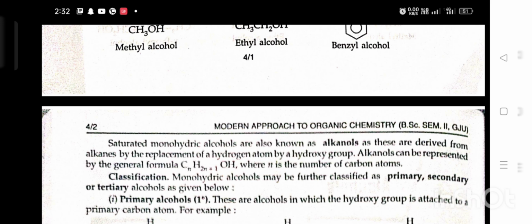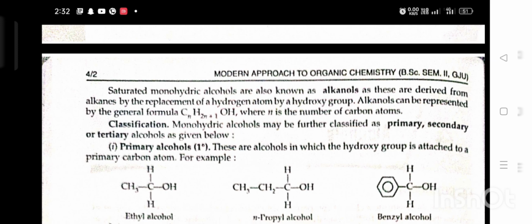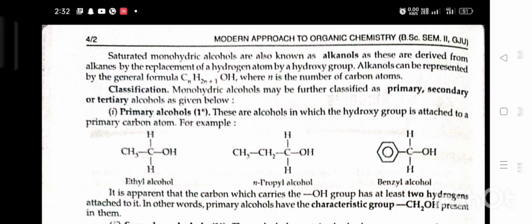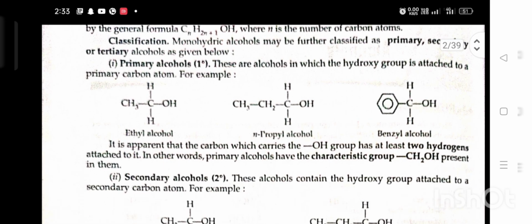Classification. Monohydric alcohols may be further classified as primary, secondary or tertiary alcohols as given below. First, primary alcohols. These are alcohols in which the hydroxy group is attached to a primary carbon. For example, ethyl alcohol, propyl alcohol, benzyl alcohol. It is apparent that the carbon which carries the OH group has at least two hydrogens attached to it. In other words, primary alcohols have a characteristic group CH2OH present in them.